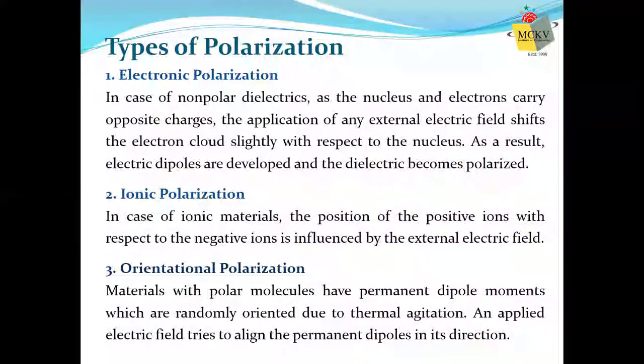They are aligned in the direction of the electric field. So since dipoles get oriented due to the application of an external field, this type of polarization is called orientational polarization. We are basically interested in electronic and orientational polarization.